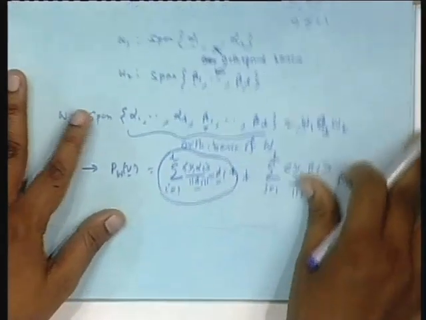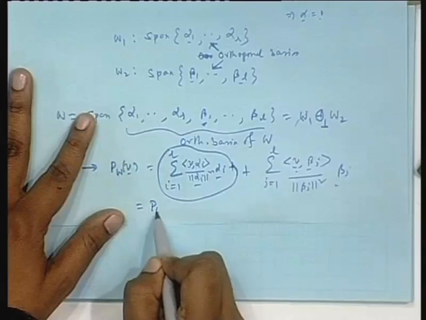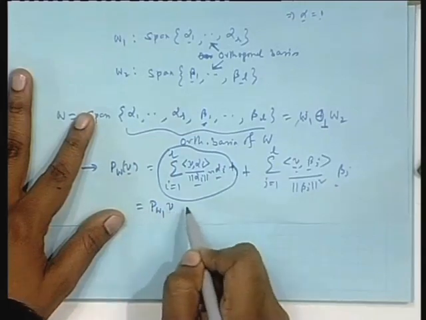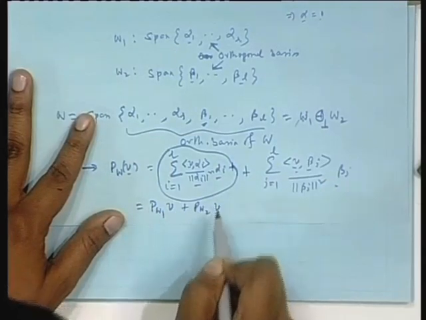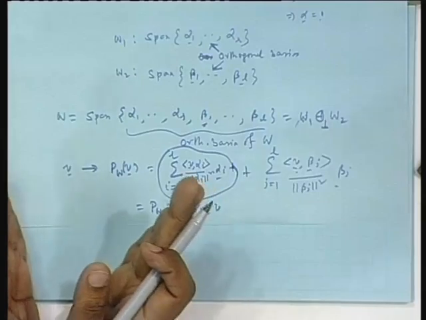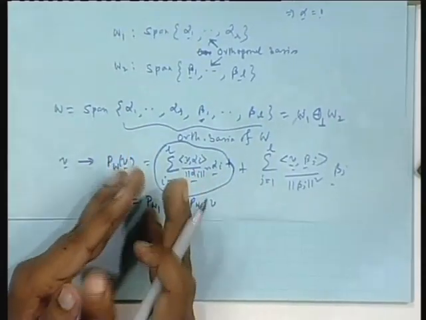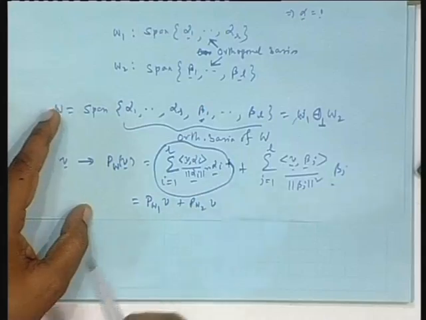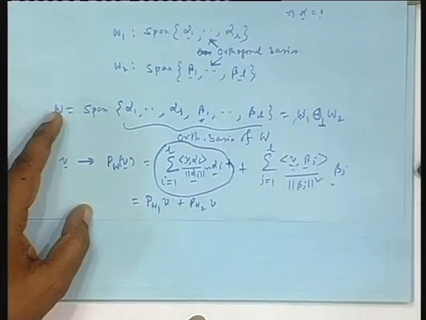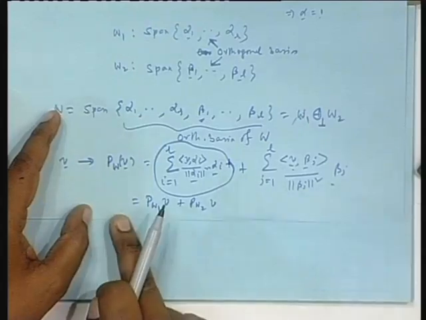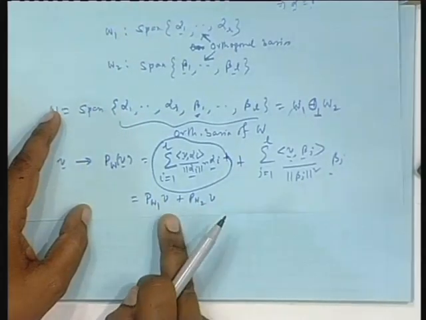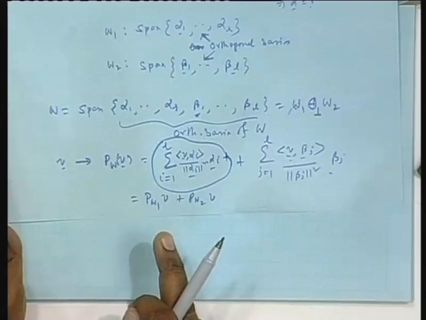That means, this is nothing but P W1 V plus P W2 V. This is possible only when the two subspaces W1 and W2 are mutually orthogonal. Please note this, this will play a tremendous role in all the adaptive filter things we develop. The overall projection is a summation of the individual projections, where the two subspaces are mutually orthogonal.